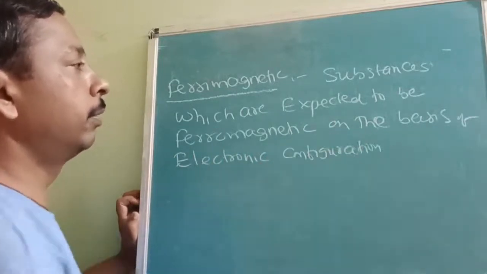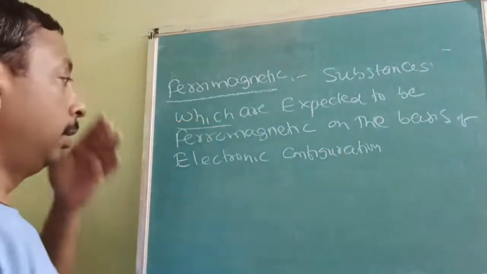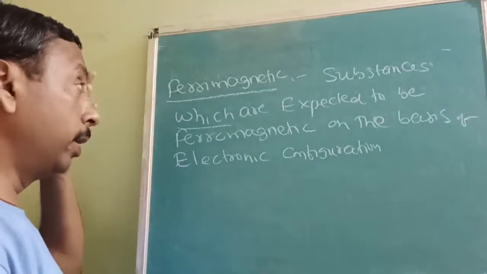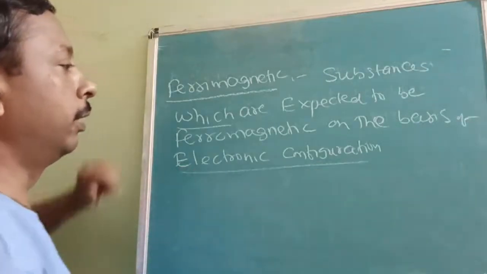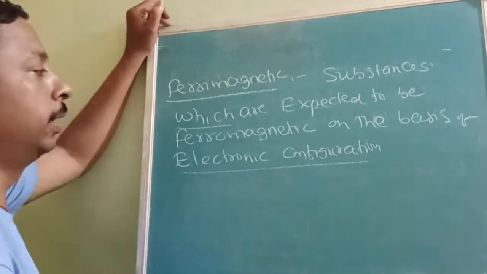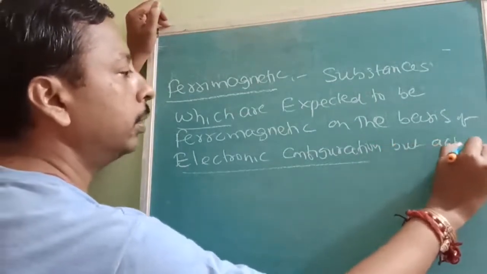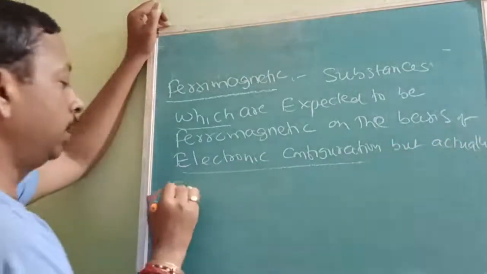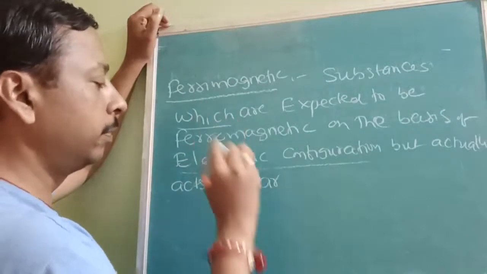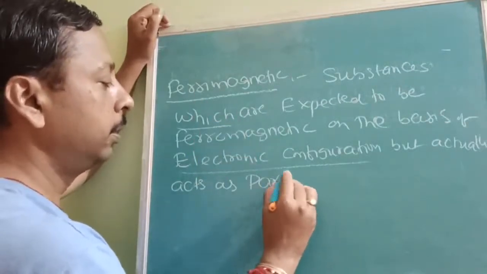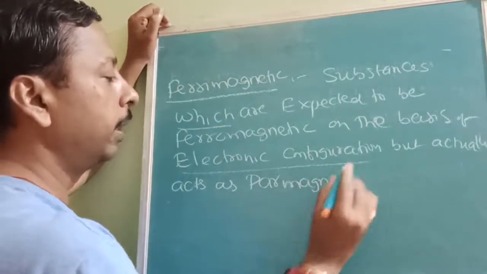On the basis of electronic configuration we feel that they are ferromagnetic, but they are not; they actually act as paramagnetic. That was diamagnetic, now it is paramagnetic.